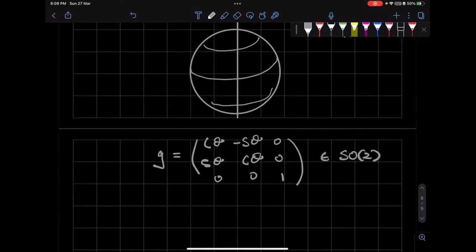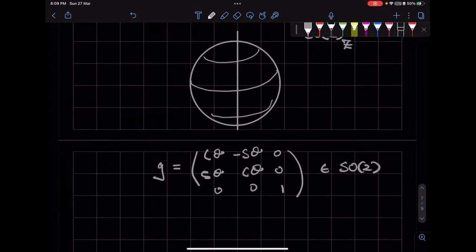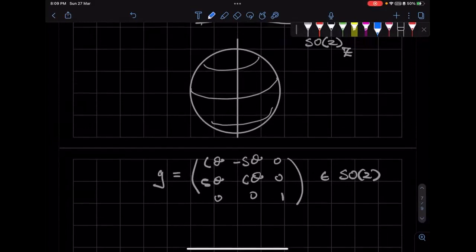So it also acts on the two-sphere. But given a latitude, it can only take us to other points on the same latitude. So this group, SO2 around Z, cannot take one point from one latitude to another point on another latitude. So it cannot take us in this direction. That's not allowed.